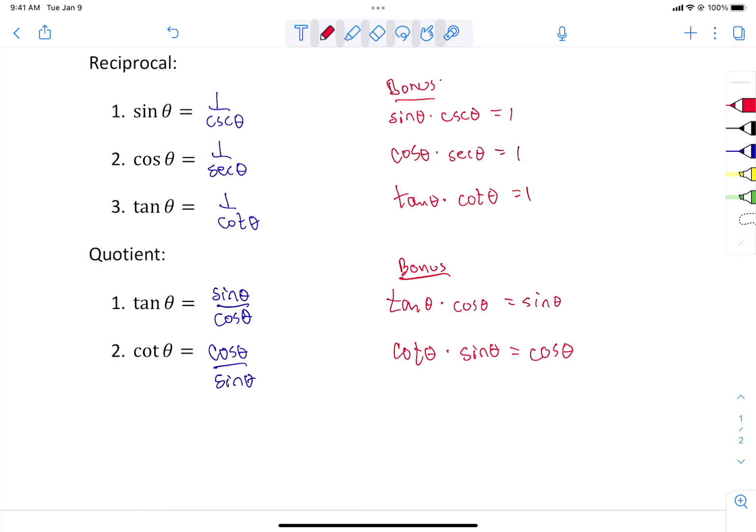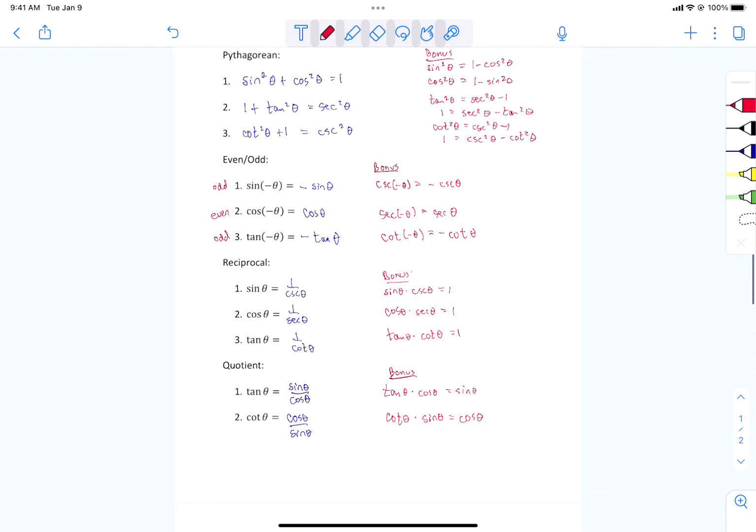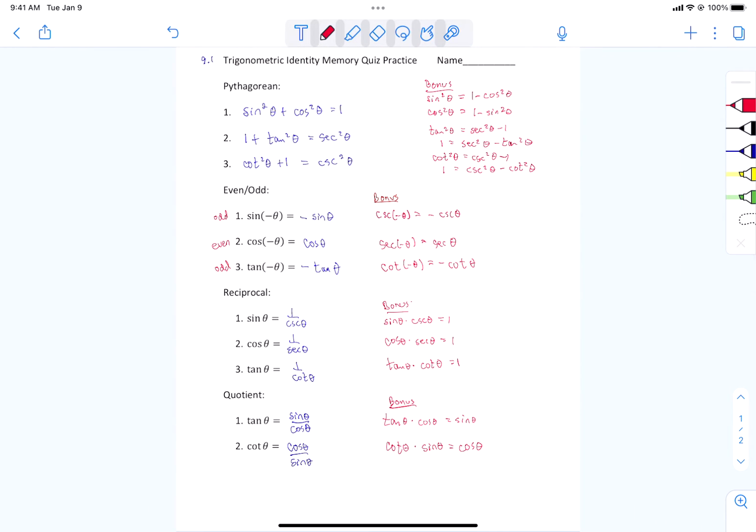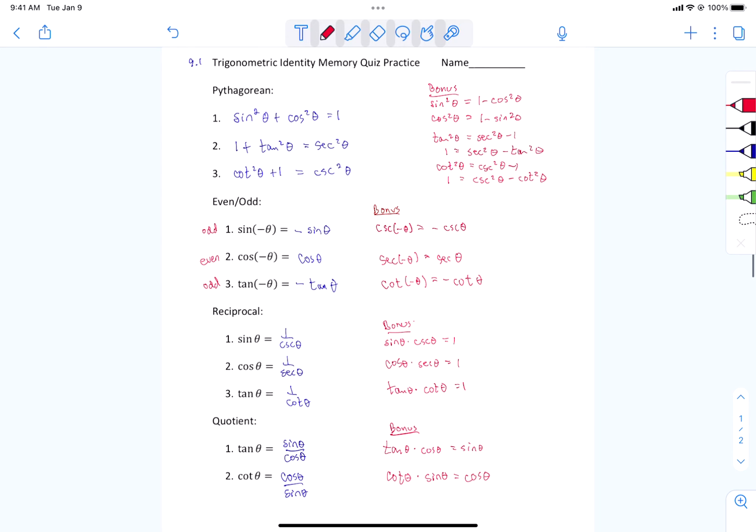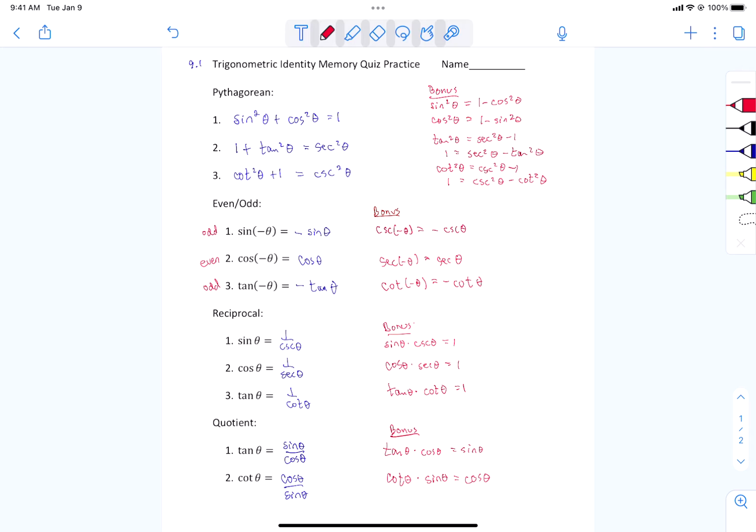So you need to study this. You need to know the facts that are in blue by heart. The facts that are in red are some opportunities to get yourself some bonus points on the quiz. Please, at this time, submit this into Google Classroom so you don't forget and get yourself some points. Okay? So that's the first thing we're going to do today.